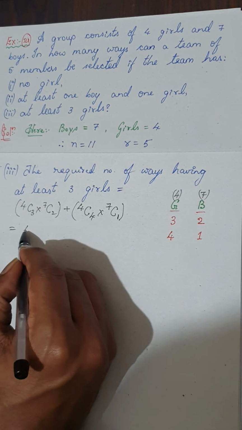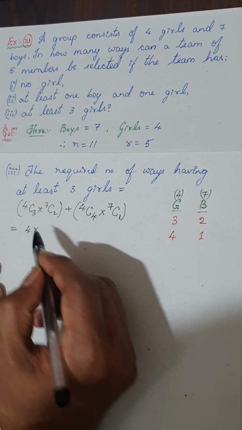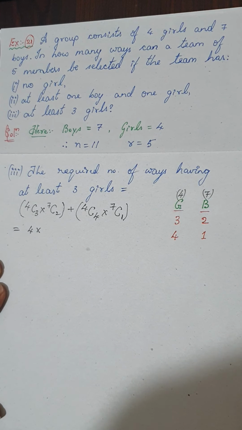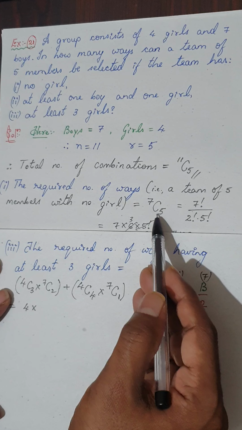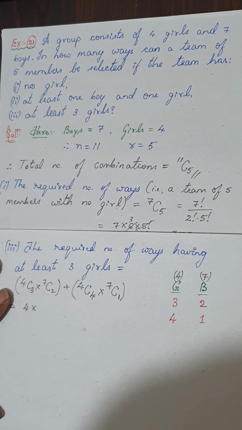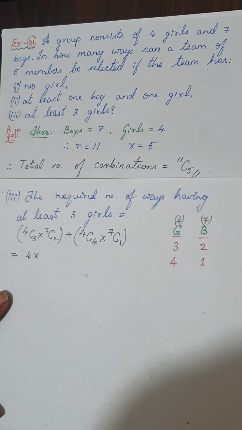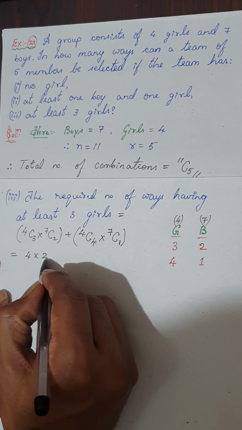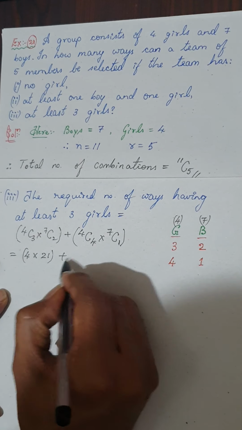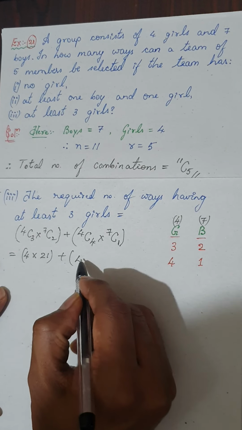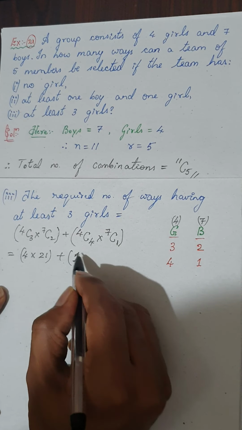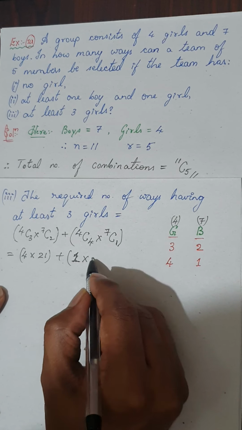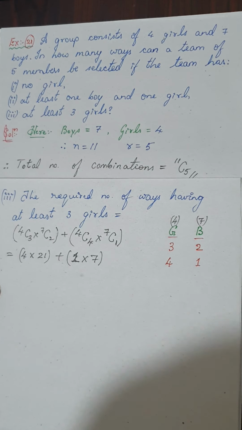4C3 is the same as 4C1, that is nothing but 4, into the 7C2 value. 7C2 we have already done in the previous cases. 7C5 and 7C2 are both the same. That value is nothing but 21. So it is 4 into 21, plus 4C4, which again is nCn, is nothing but 1, into 7C1 is 7 because nC1 is n.